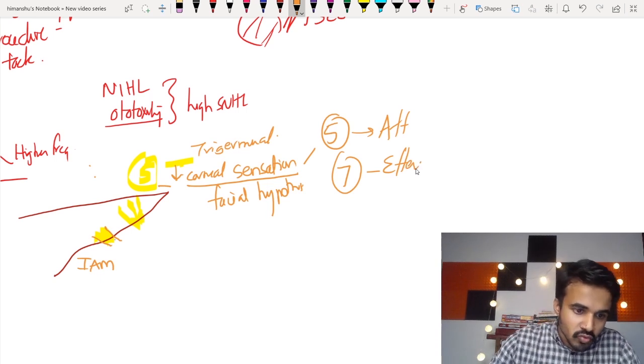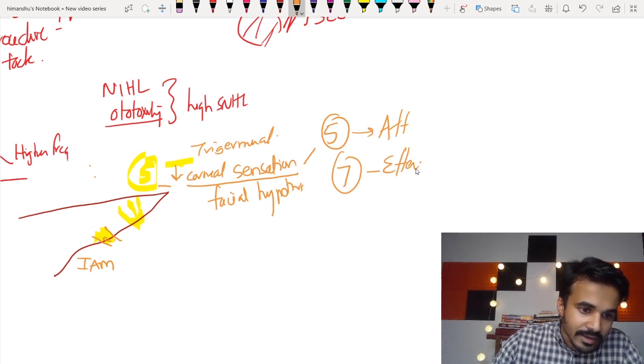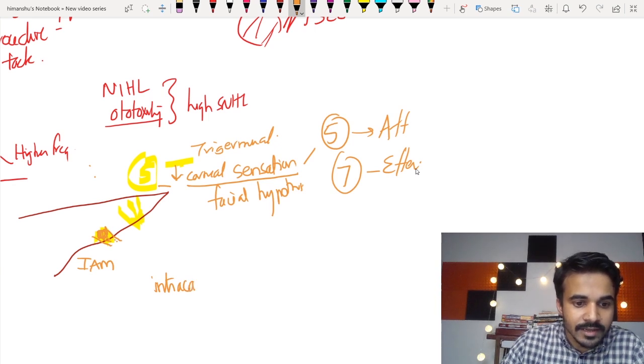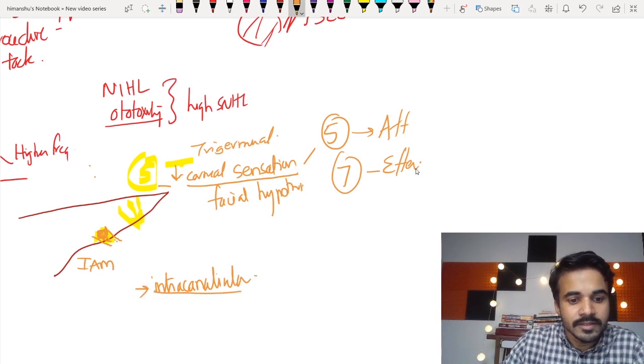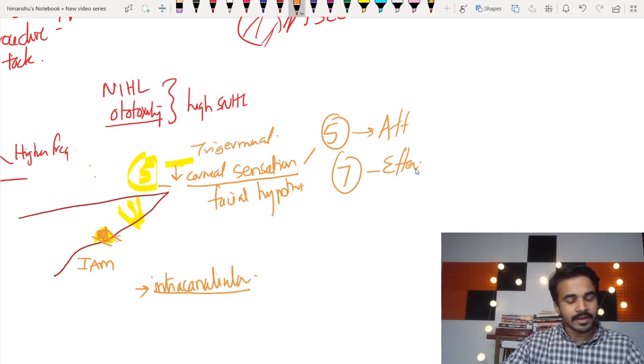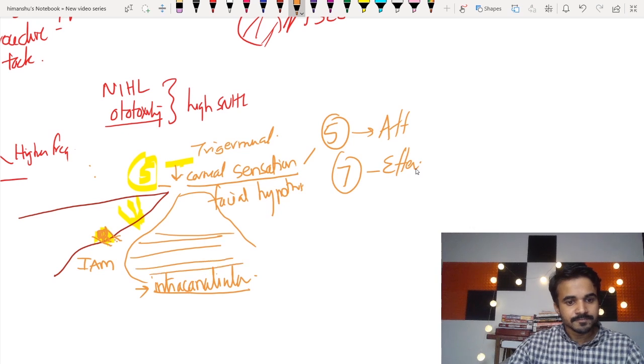So this is the internal acoustic meatus. The initial part of the tumor is intracanalicular, well within the internal acoustic meatus. Then the tumor can come from the internal acoustic meatus into the CP angle. So this is the CP angle. Let me draw this for you. Now you have the brainstem. This is the cerebellum. So the first stage is intracanalicular. From that, the tumor can come into the CP angle.